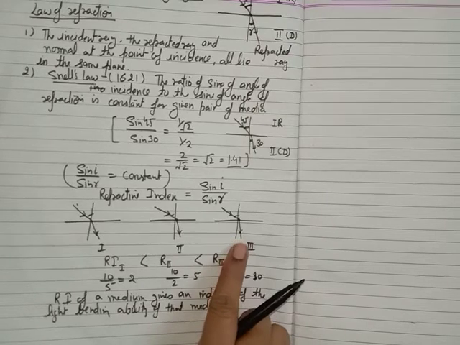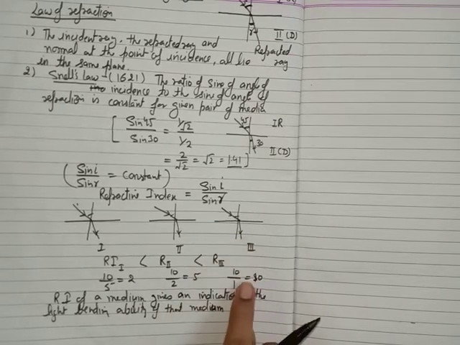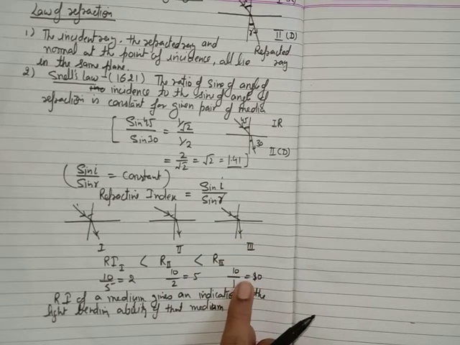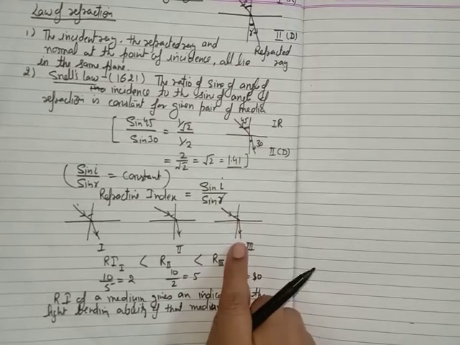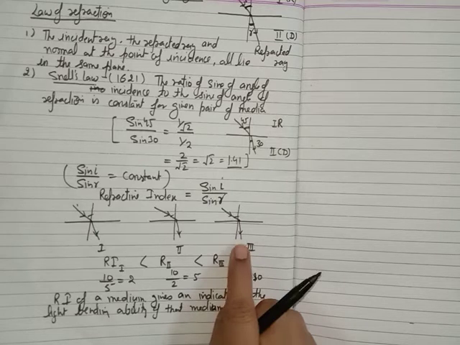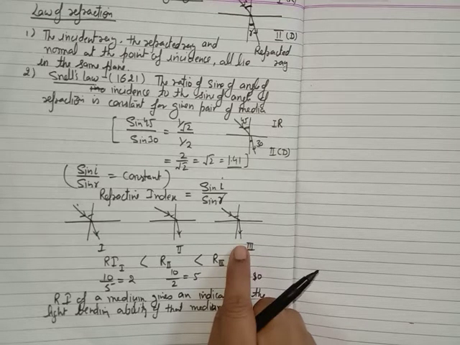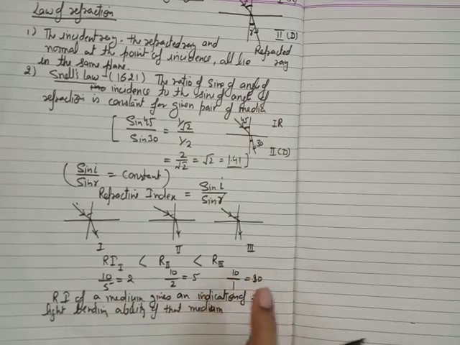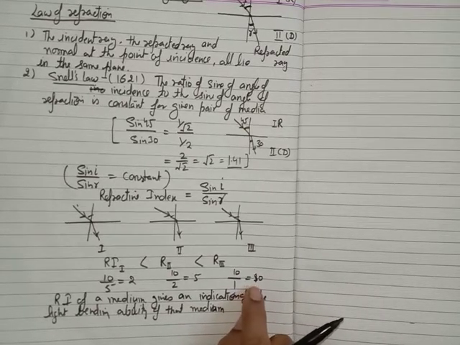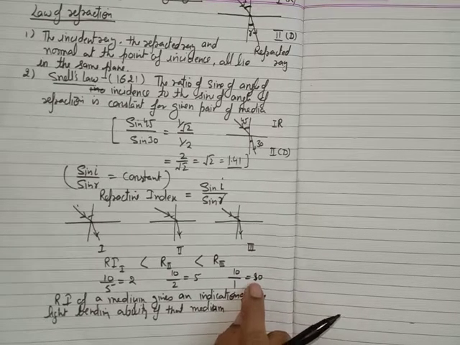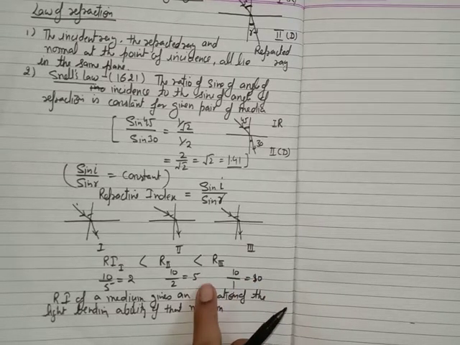The more the bending of light, the higher the refractive index. Okay, so look, the more the light bends, it means the denser that medium is. It should be very clear that the higher the refractive index, the denser the medium is as compared to the other one.